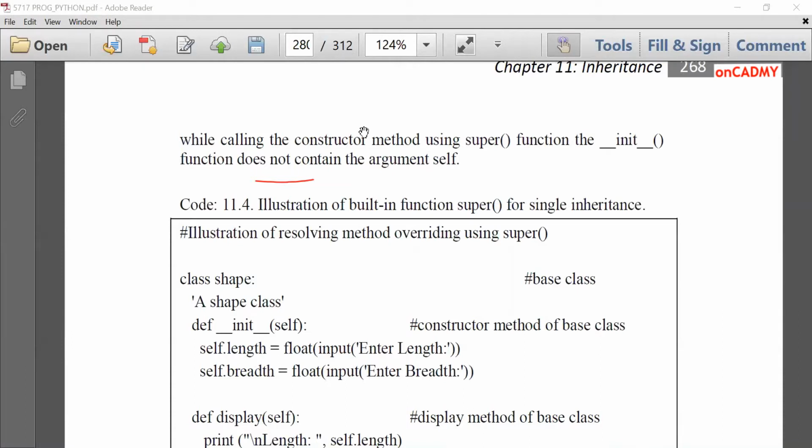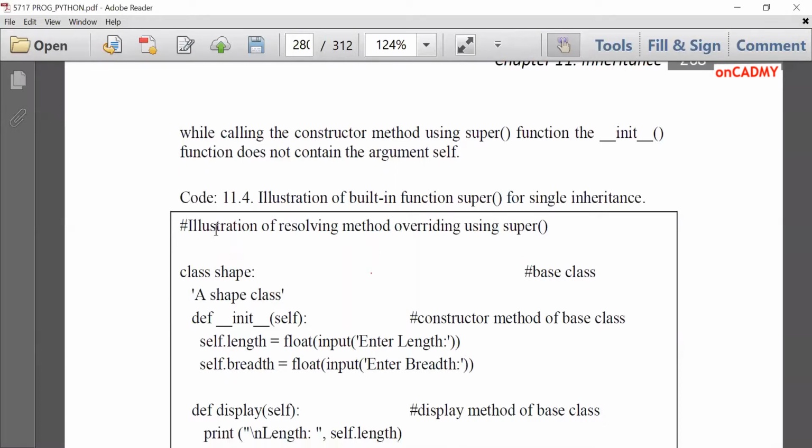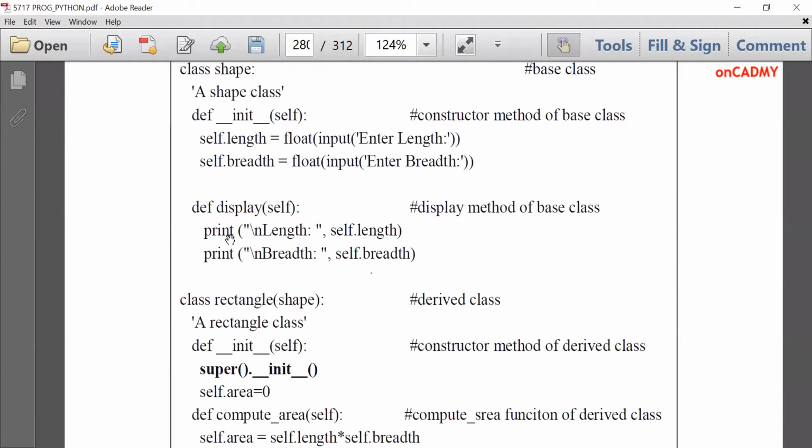Whenever we call the constructor function init, let me tell you, you can see this is a program. We have created a class shape, and in it we have defined a constructor method init.